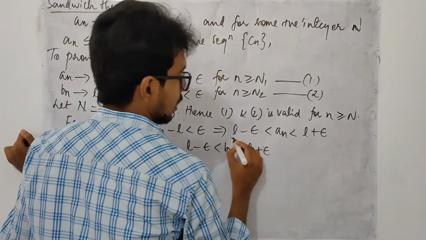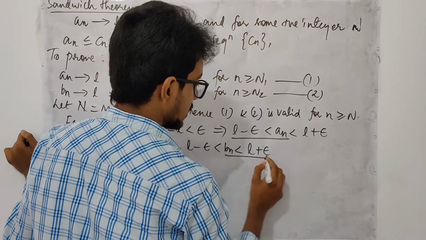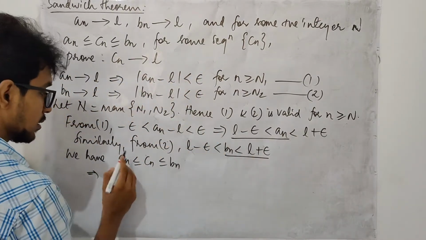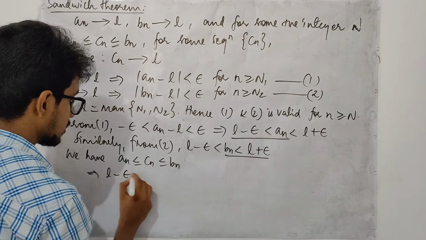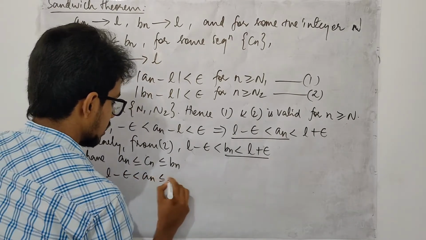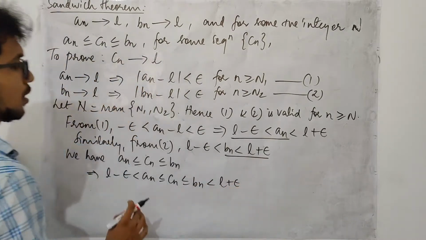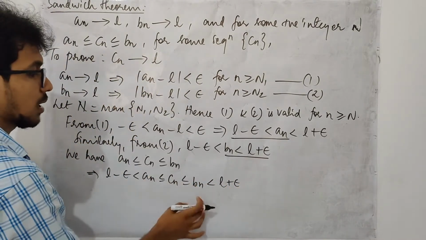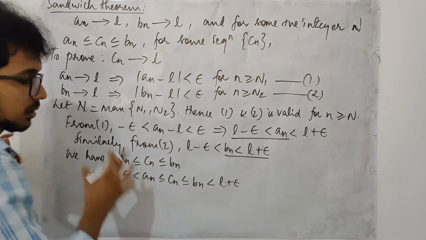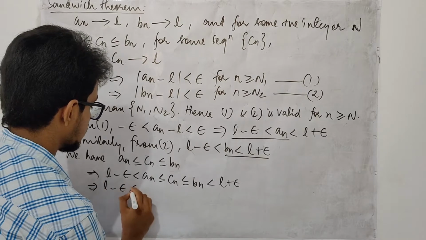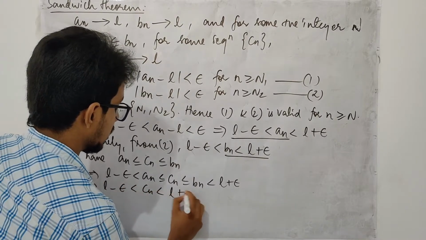From the first one I take this part, and from the second one I take this part. Putting those together, we get L minus epsilon less than an less than or equals cn less than or equals bn, which is less than L plus epsilon. Now forget about an and bn, and just take the terms with cn. So this implies L minus epsilon less than cn less than L plus epsilon.